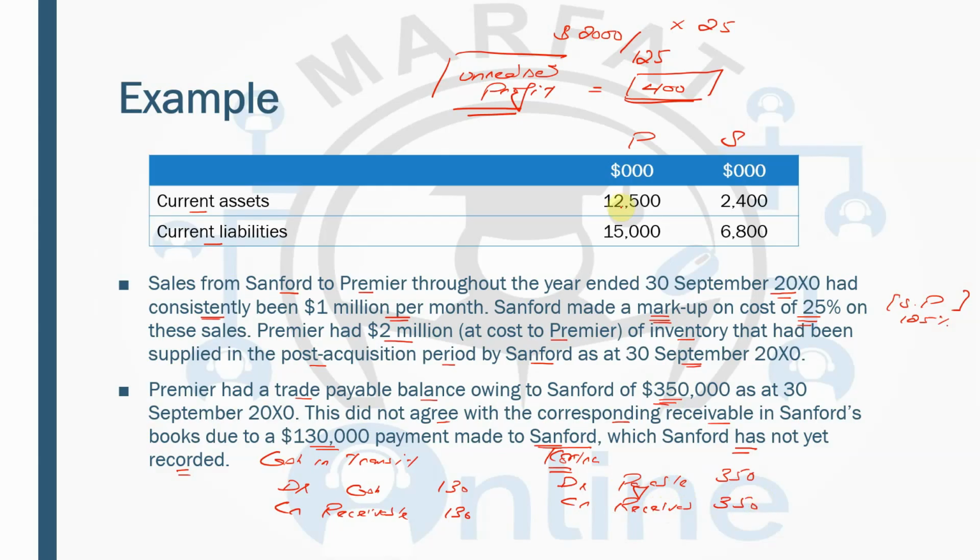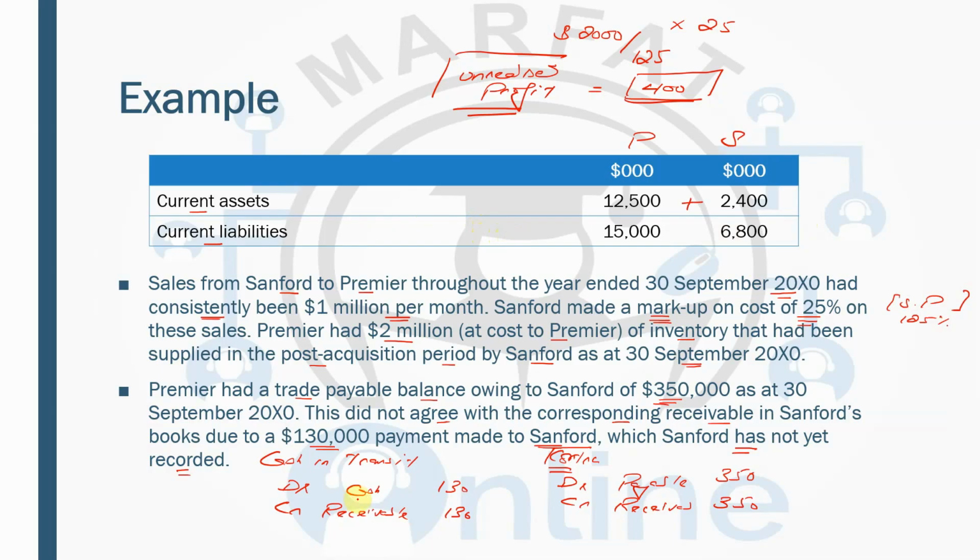So now how are you going to do the current assets? You consolidate 12,500 plus 2,400, which is the parent current assets plus subsidiary's current assets. Now in the current assets we have all the inventory, receivables, everything, bank. So we are having an adjustment in the current assets.